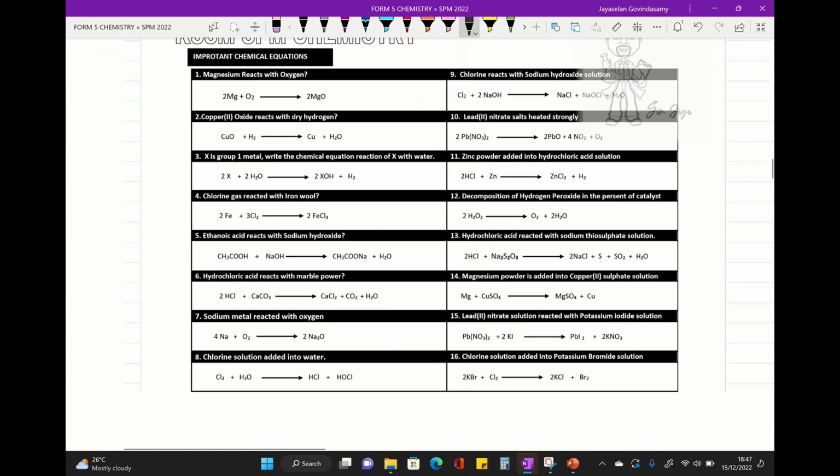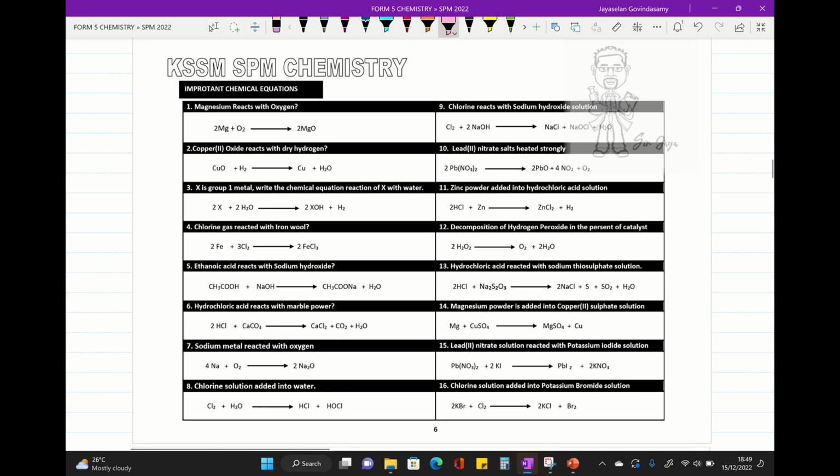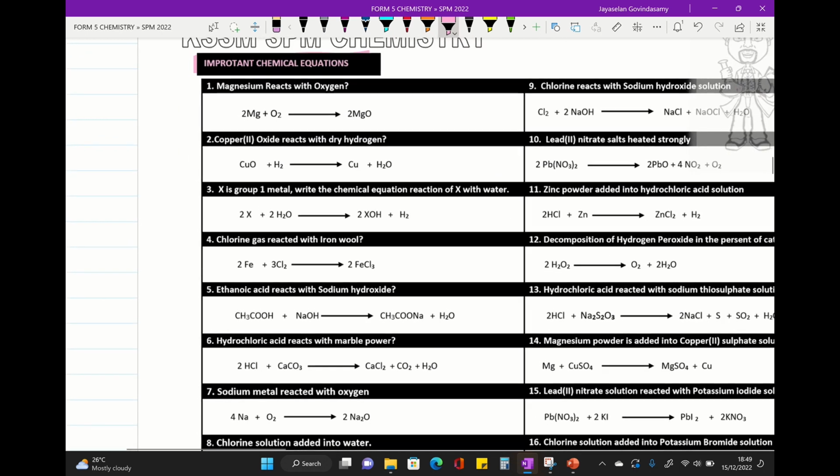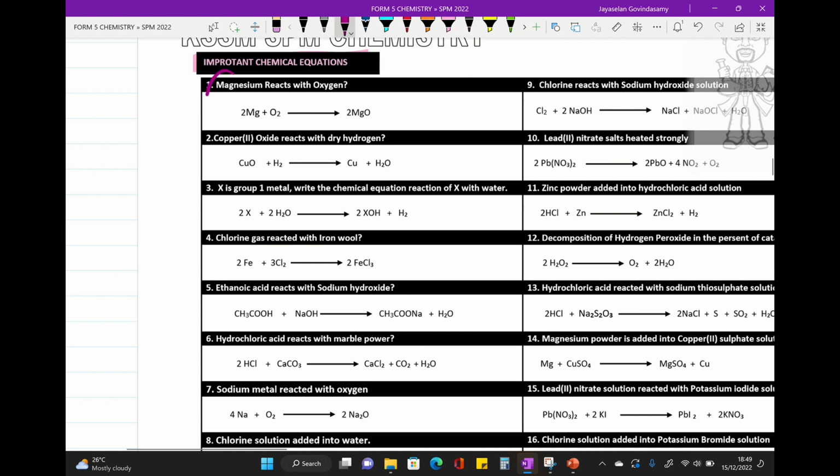We move on to the next part. Dear students, please check the important chemical equations and try to practice the important chemical reactions. The reaction between magnesium and oxygen: please make sure to put magnesium atom reacting with oxygen, and we will get magnesium oxide. Make sure to balance the equation. I balance oxygen with 2, so I put 2 here. Next will be magnesium 2. Then try to check copper(II) oxide reacting with dry hydrogen gas.